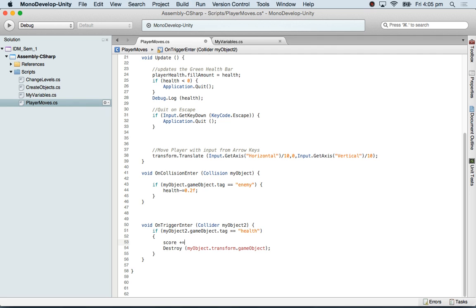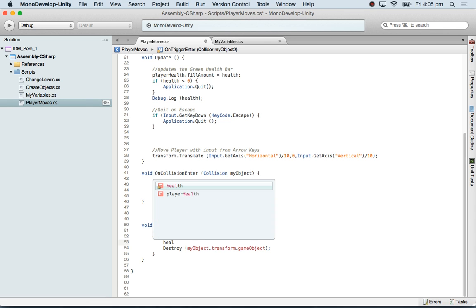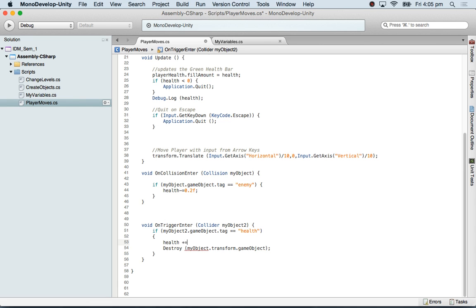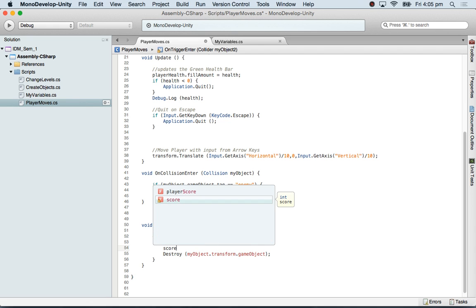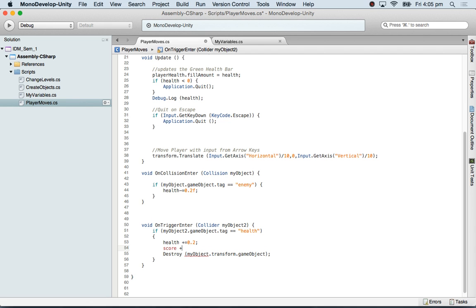If it's a health pack, I should go back and say health plus equals 0.2. I get some extra health back, and I say score, because I've done a good thing, I'll give myself a score of 10.